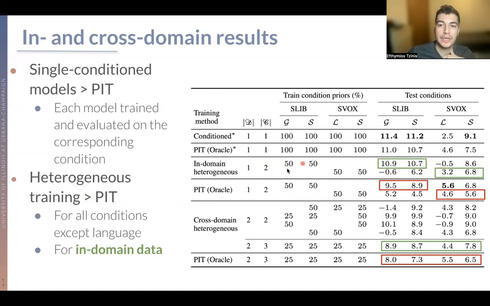So when we train and test on the same conditions as we see here, there is a huge improvement for both in-domain heterogeneous training and cross-domain heterogeneous training. And also what we can see here is that those numbers are also better for the cross-domain heterogeneous training compared to the permutation variant oracle by a very large margin, sometimes up to 2 or 3 or more than 3 dB, as we see here in the spatial